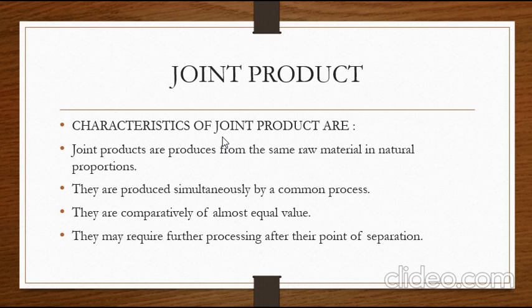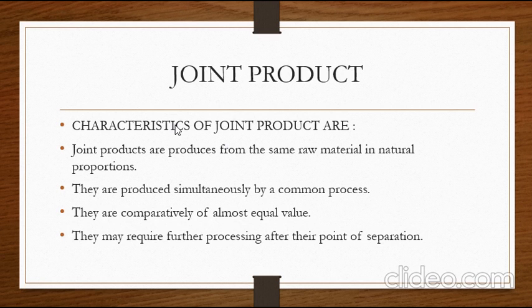For example, when a crude oil is processed, you get many products which are produced from the same raw material. When you refine a crude oil, you get petrol, kerosene, diesel, and grease. The leftover, the last portion, will be your grease. Out of the grease, there are still more joint products. So two or more products which are produced from the same raw materials are called joint products.